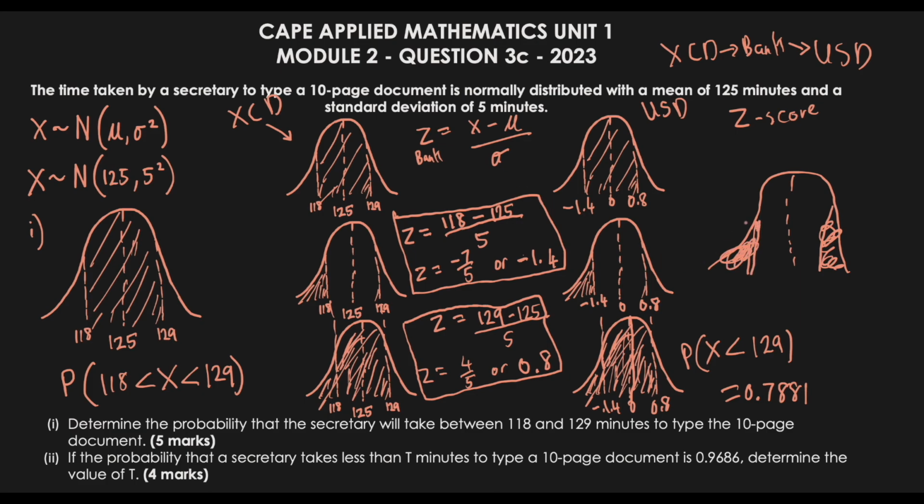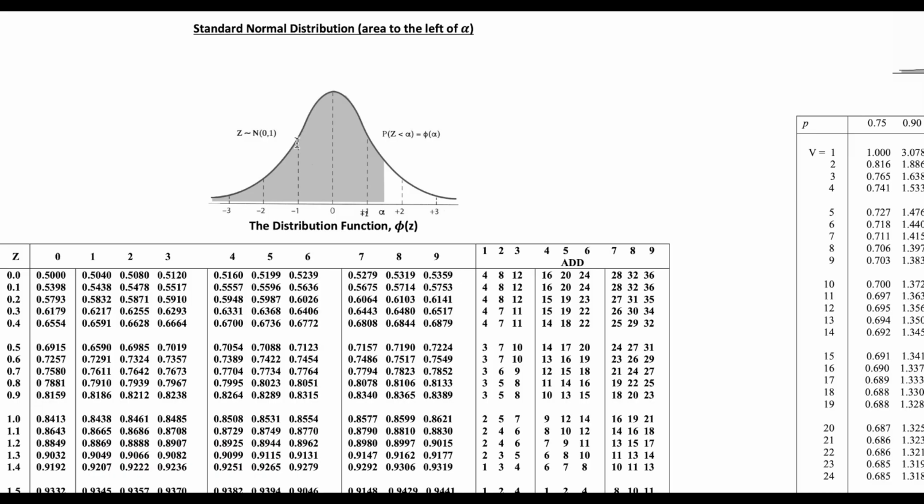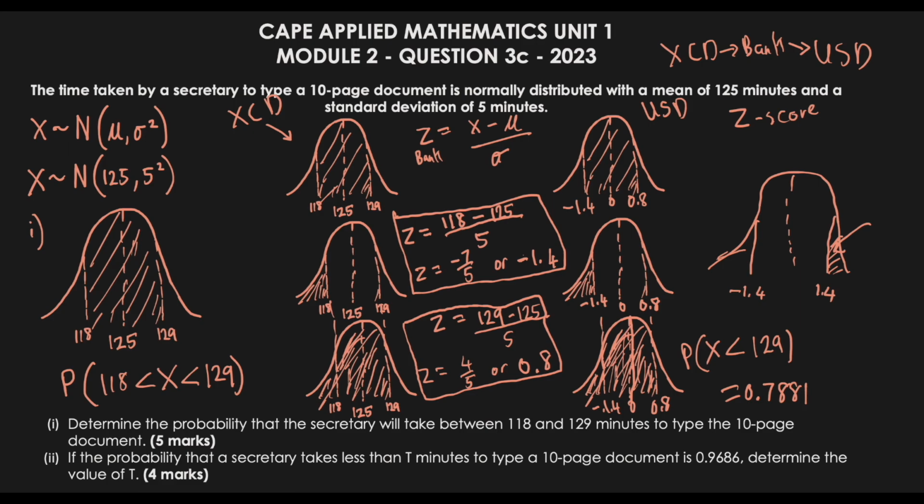I know my drawing isn't as accurate, but I'm just using it to show that if I have negative 1.4 here, the answer for this would be the same as if it was over here, which would have been positive 1.4, because these are symmetrical. So if you look at negative 1 going to the left, it would be the same area as this positive 1 going to the right. Now this chart only shows us anything that's less than. So to figure out the area here, I need to figure out on my chart what is less than 1.4, which would be this whole area here.